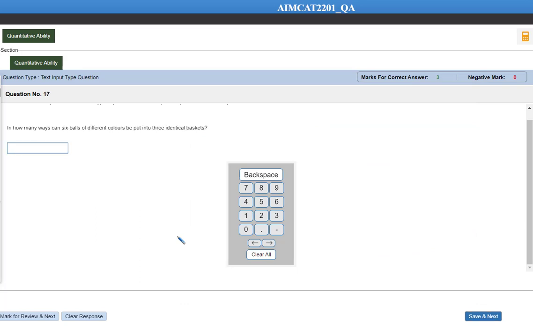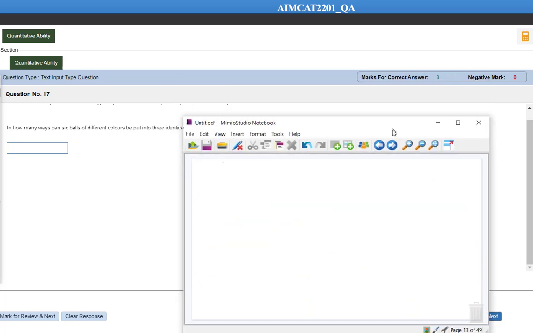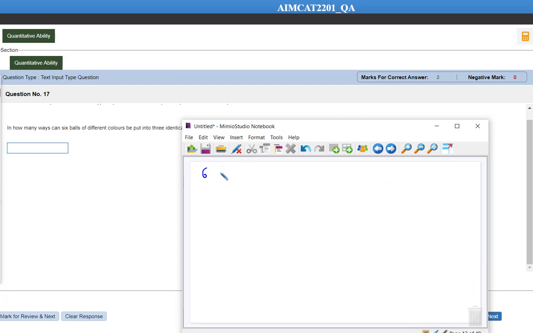After this let's have a look at question number 16. In how many ways can 6 balls of different colors be put into 3 identical boxes? Okay, again a common type of question. Over here there are 6 distinct balls and 3 identical baskets.